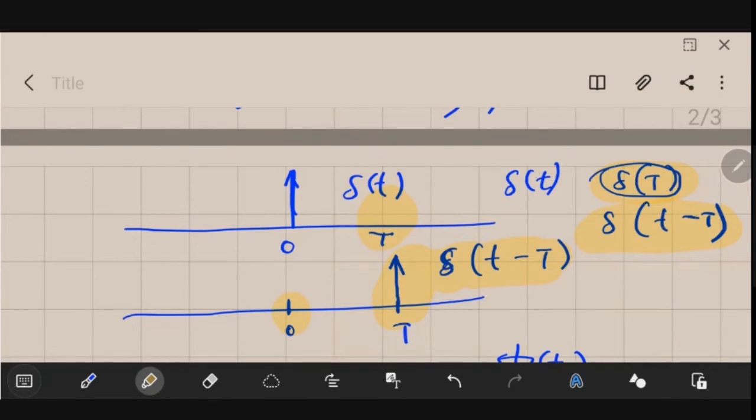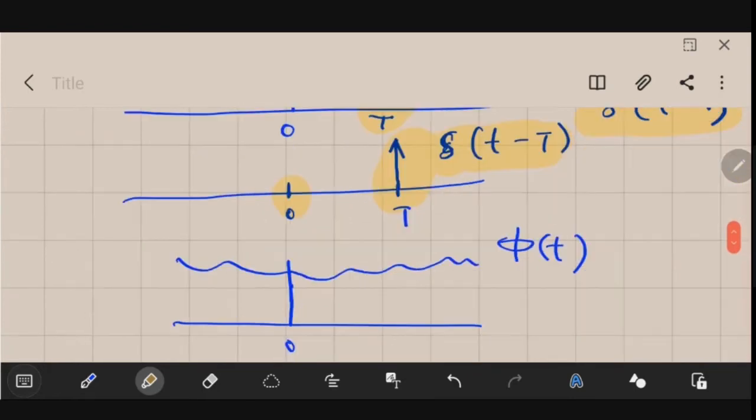So there is a huge difference between these two terms. Del of capital T and del of small t minus capital T are different. If you try to find del of capital T, it will obviously be 0, but we are not doing that. What we are doing is shifting that impulse to a different location.